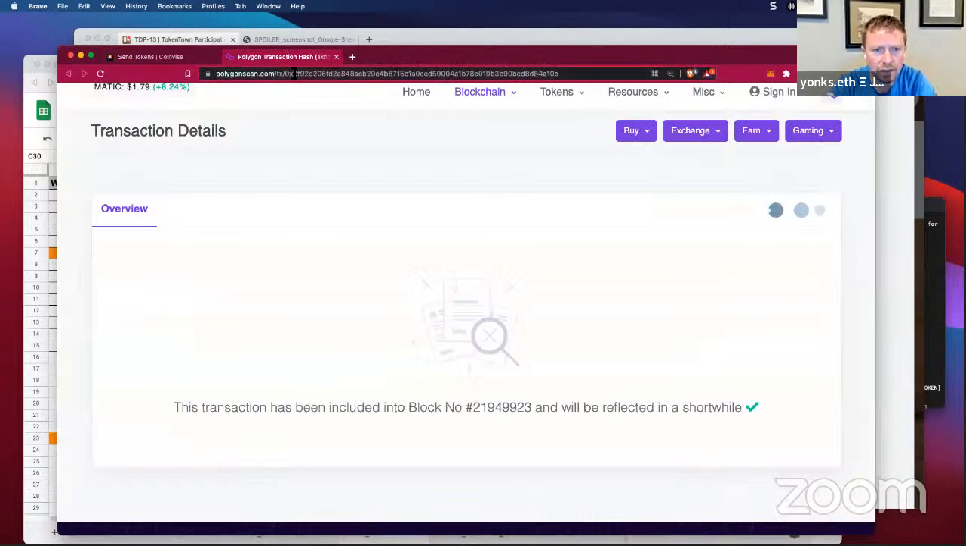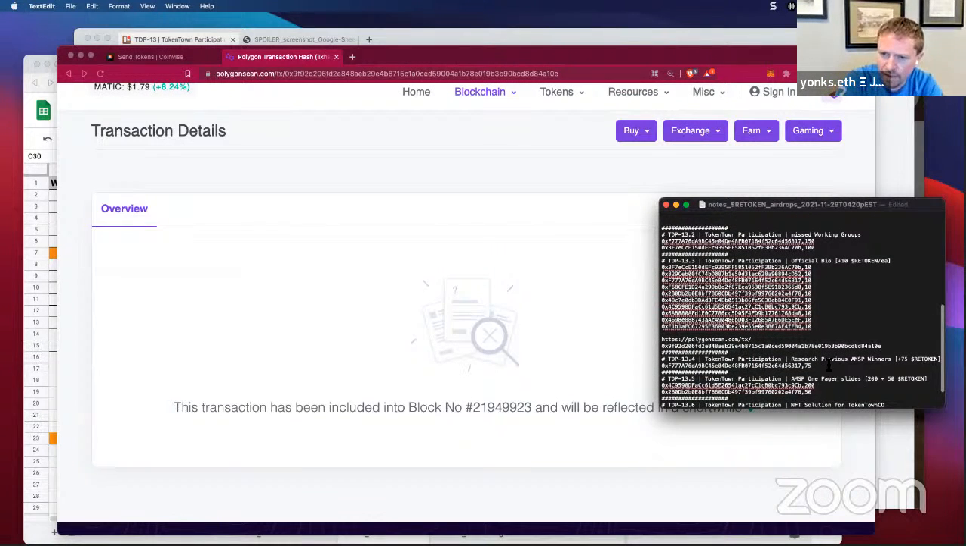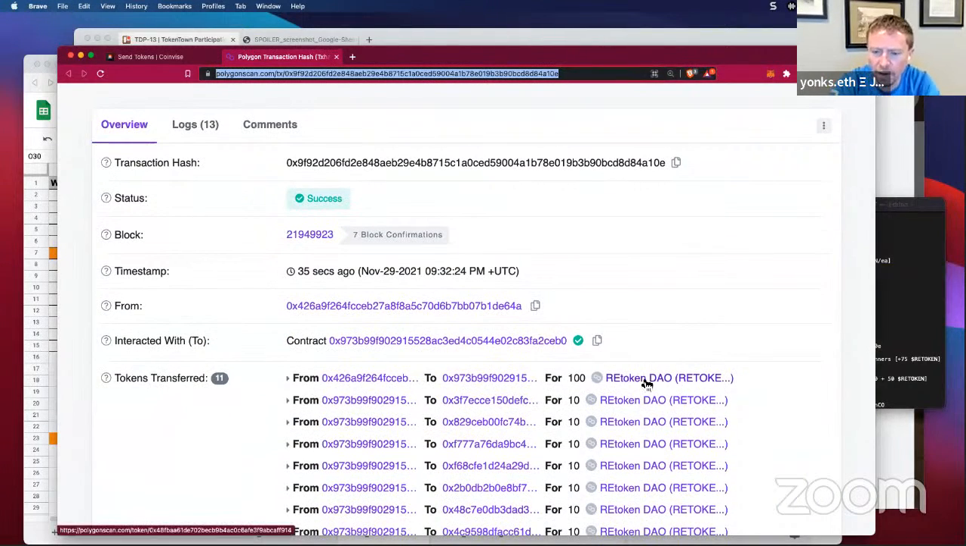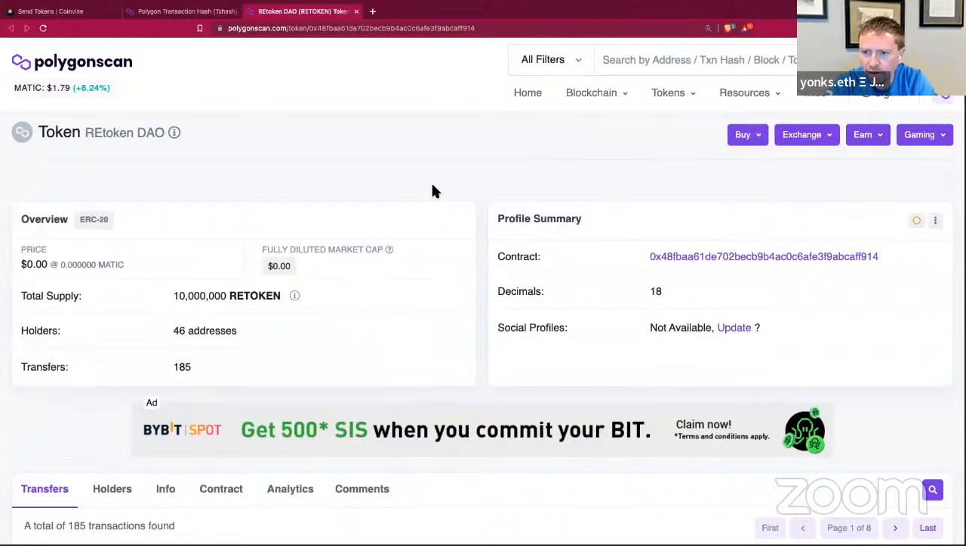And let's go ahead and just copy this into that notepad that we had here. And I'll put that in another place later, but that seems like an easy place to put it right now. And that was for 13.3. And let me go ahead and grab this other one. So here is the token for REtoken DAO. And let me make this bigger so that you can see this here. Our token address contract ends in F914.